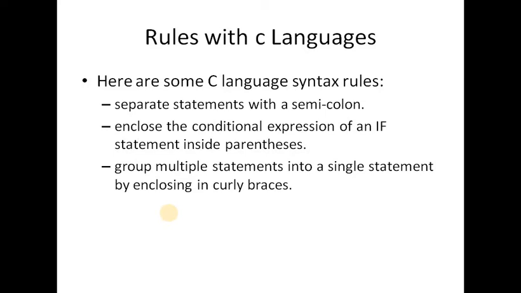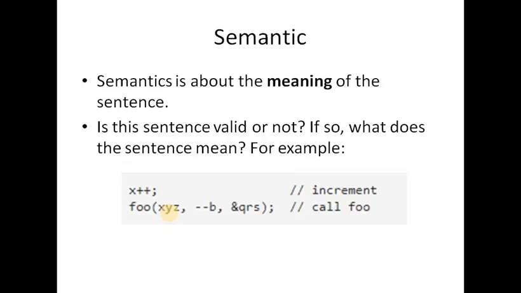Tokens are either keywords, identifiers, constants, variables, or any symbol which has some meaning in C language. We discussed tokens in the compilation process. Tokens are passed through a lexical analyzer, as we already discussed in previous videos. So a C program can also be called a collection of various tokens. So these are the rules, you can see all the rules. Now we'll talk about semantics.